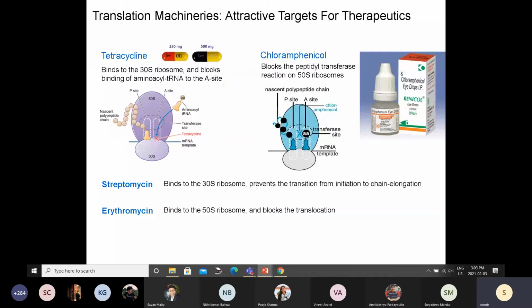The ribosome is a very important target because it is one of those few molecules where mutations are very rare. You will not get many changes in the ribosome that will prevent these molecules from working, which makes the ribosome a very attractive target.